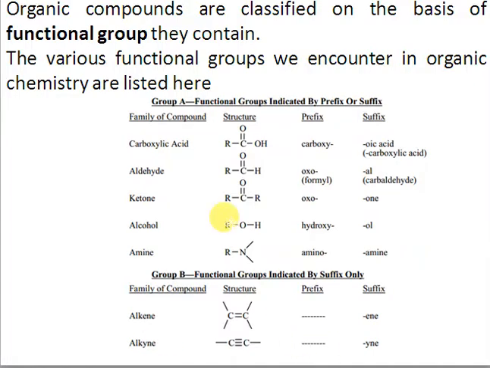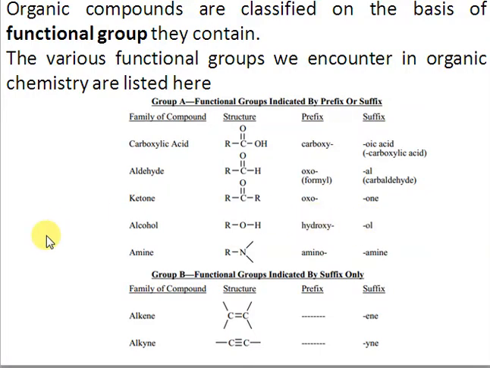So whenever a name has oxo as a part of the name, that means you have an aldehyde or ketone as a part of your name. And if you have an "-ol", that means the alcohol is forming the last part of the name. And if you're using the word hydroxy, it means that this group is part of the name, but it's not forming the end part of the name, right?